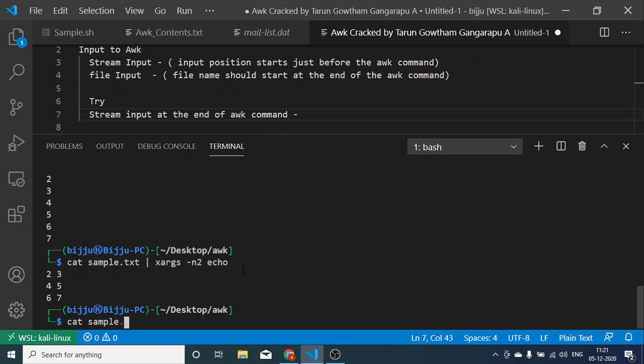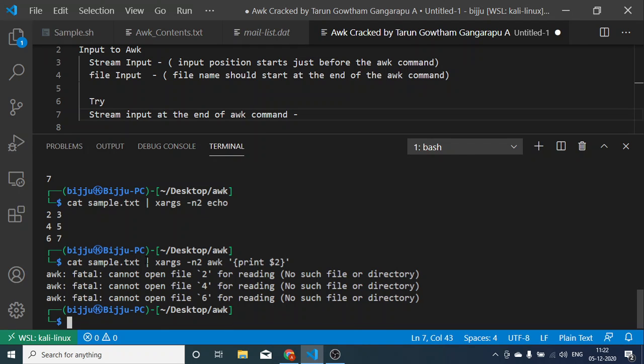Let's try with awk. I'm just trying to print $2, which in my case has the expected output of 357. But this won't run. You see, this is not running.